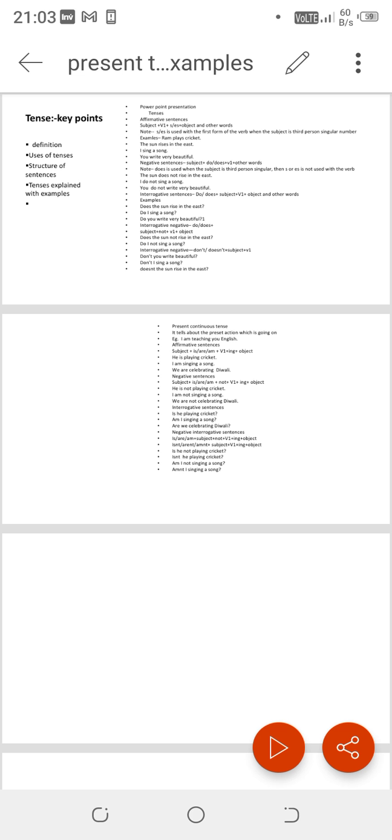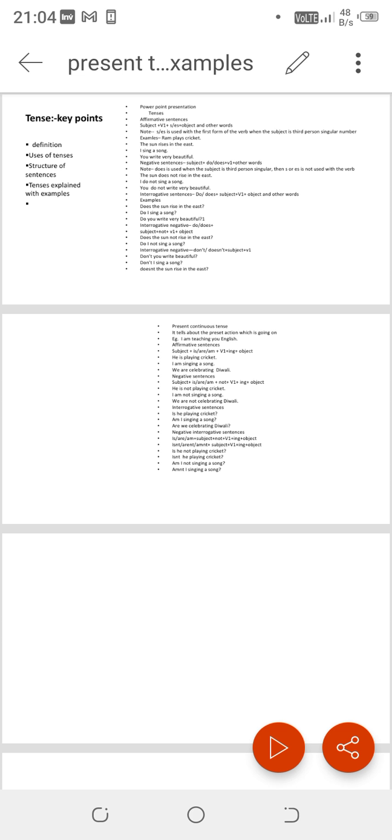So present indefinite tense, which describes habitual actions basically and facts, its affirmative sentence is composed of subject plus first form of the verb plus s or es. Verb forms, you know, go, went, gone, so see, saw, seen, like this.